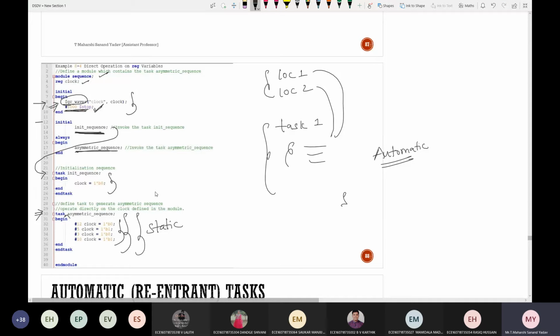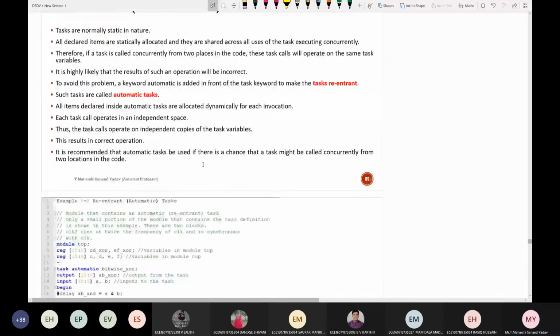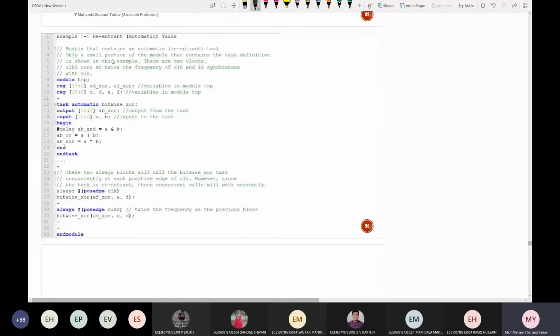So the concept of changing a particular task from static to dynamic, we can use a keyword called automatic, which can also be called a reentrant task. Okay, see this example. Reentrant is nothing but an automatic task. Why I'm doing this is if I want it to be of type dynamic, then simply use a keyword called automatic.